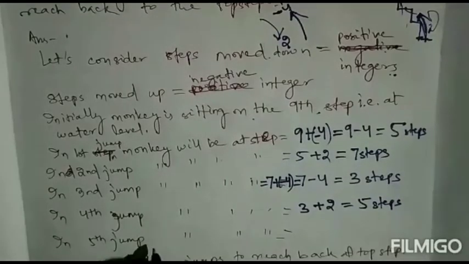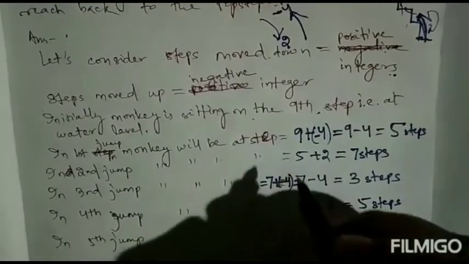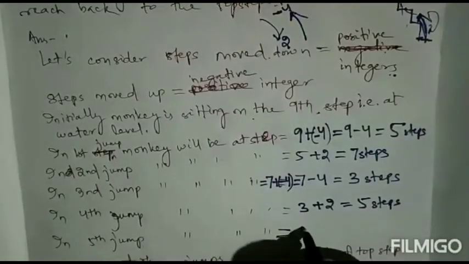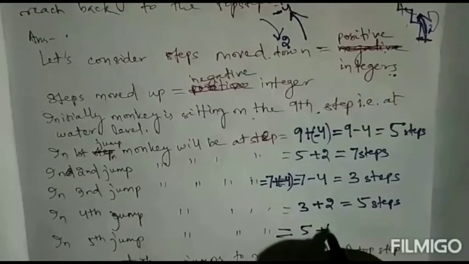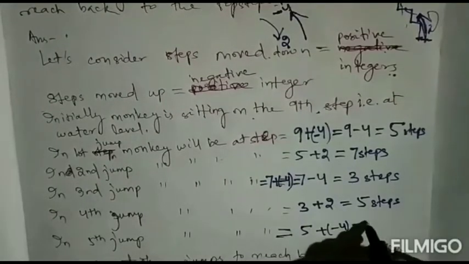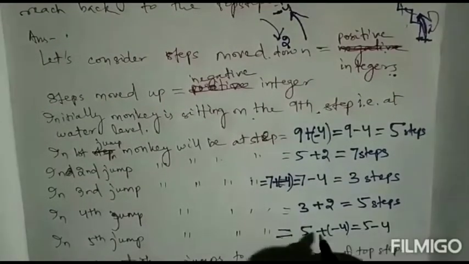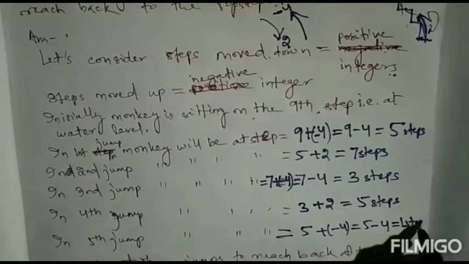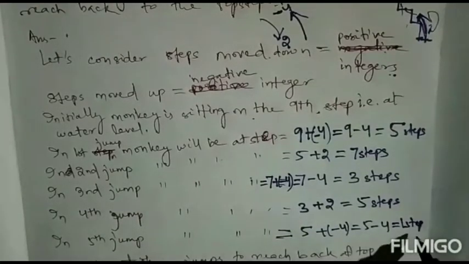Next, in the fifth jump again he will go up. So 5 plus -4 equals 5 minus 4 equals 1 step. So here he has come to step 1, the top step.